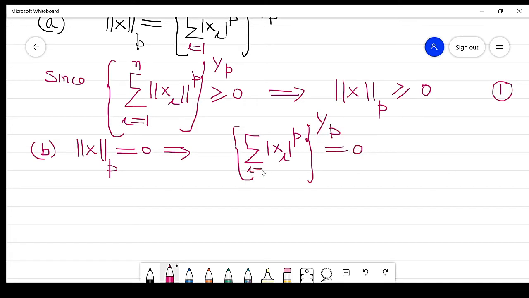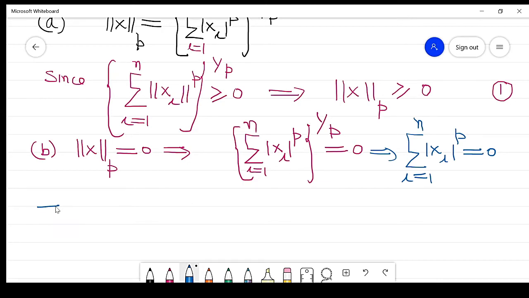Clear? Where i is running from 1 to n. So it implies the summation of xi raised to power p is equal to 0, where i is running from 1 to n.